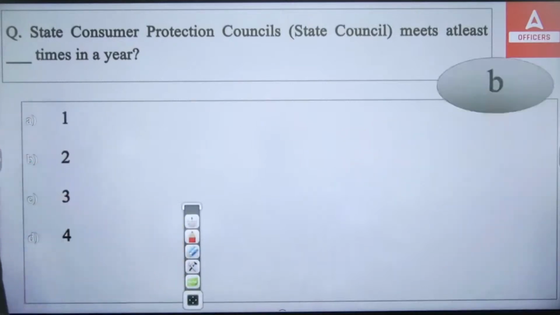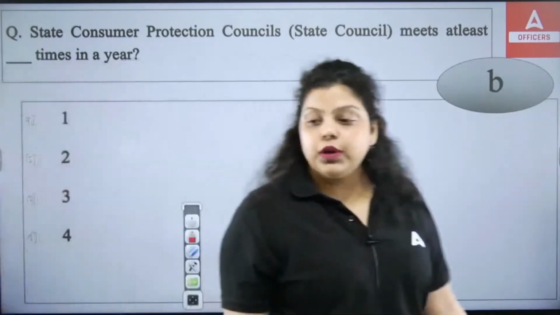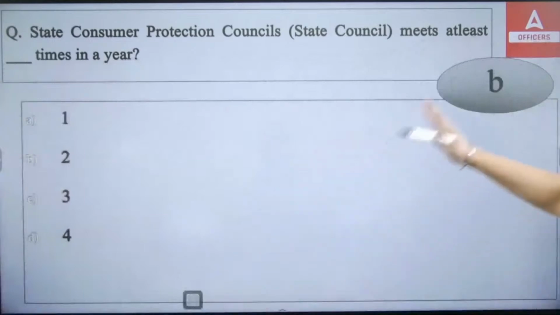Okay, and this council has been created by your state government. So right answer will be your B option. Clear? So State Consumer Protection Council, that is State Council, meets at least 2 times in a financial year.